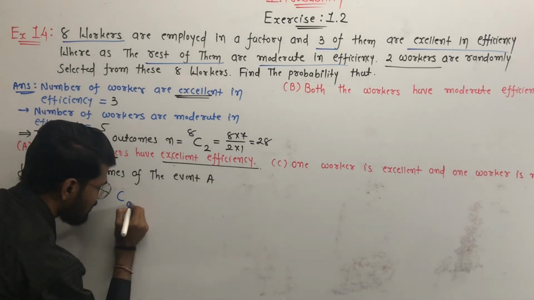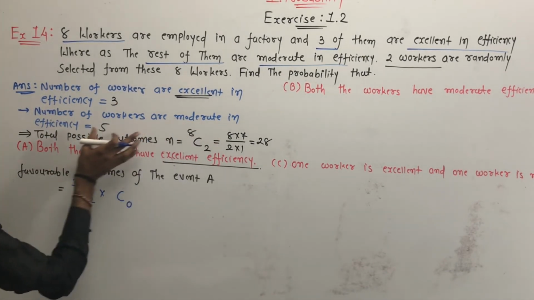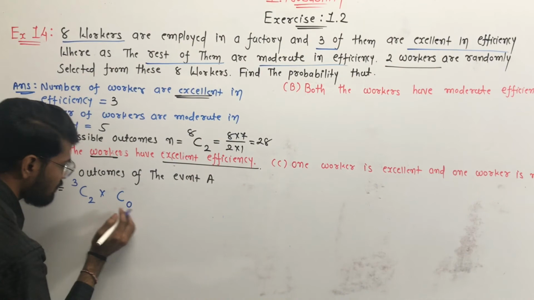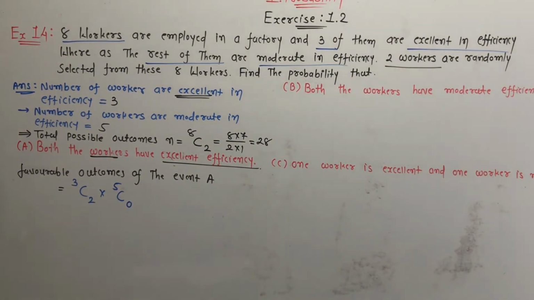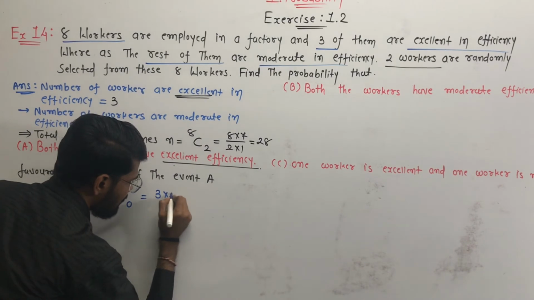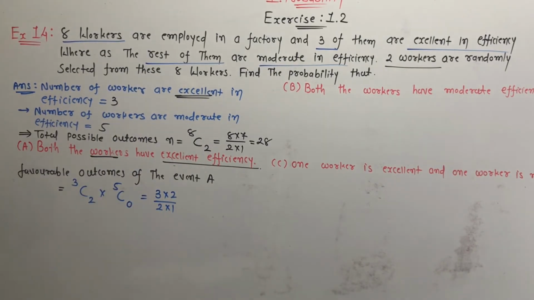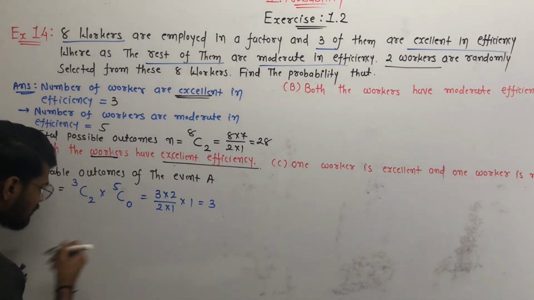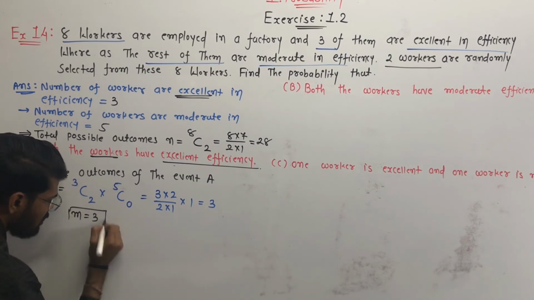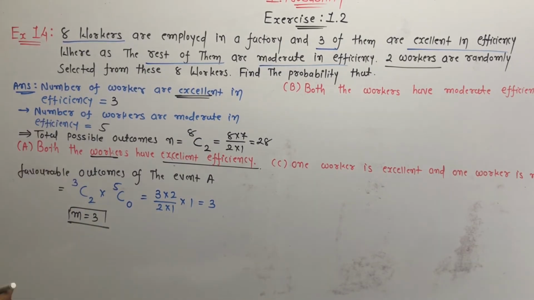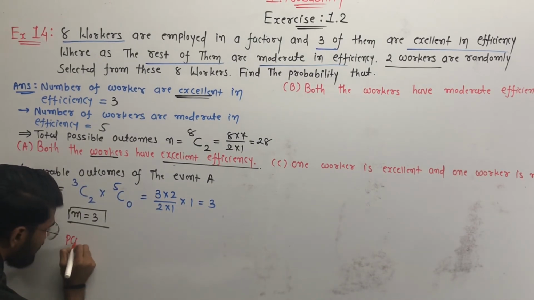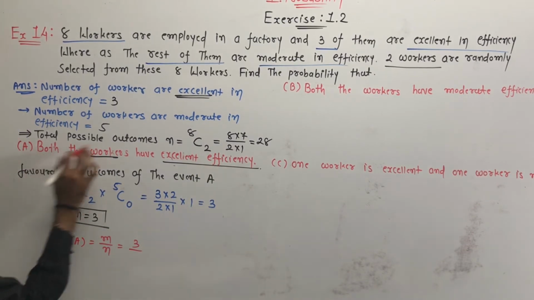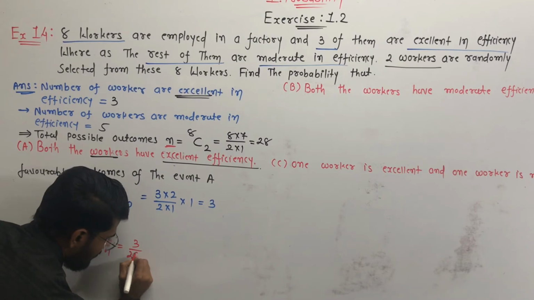Now we have to select 0 workers out of the workers whose efficiency is moderate, so we select 0 out of these 5. So 3C2 means 3 multiplied by 2 upon 2 multiplied by 1, and 5C0 is equal to 1, the 2s cancel, so it will be 3. So the number of favorable outcomes M is equal to 3. So the probability of event A, P of A, is equal to M by N. M is equal to 3 and N is equal to 28.